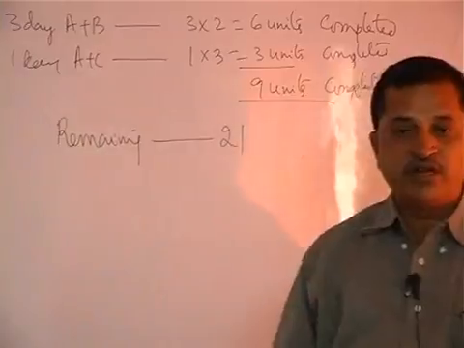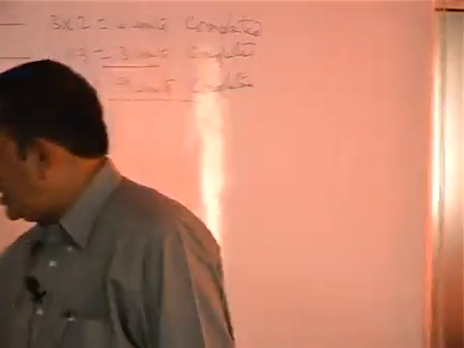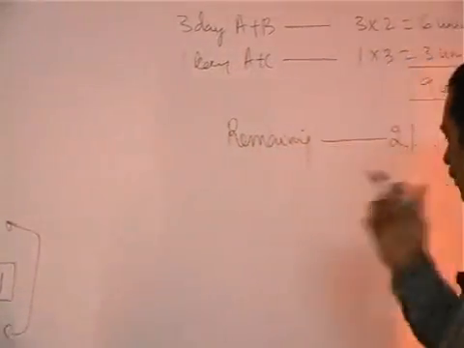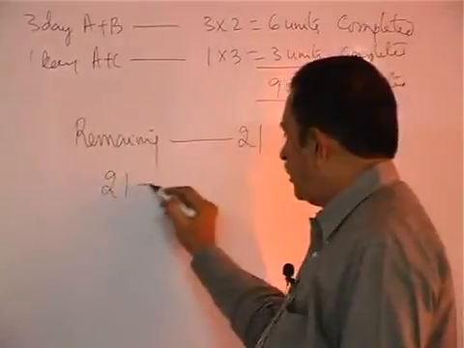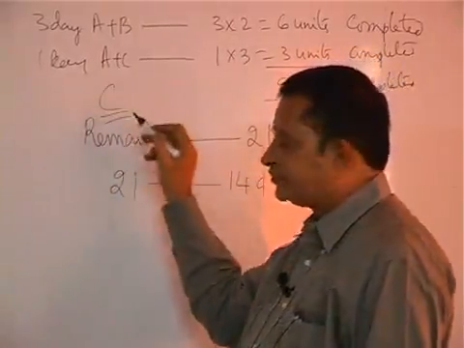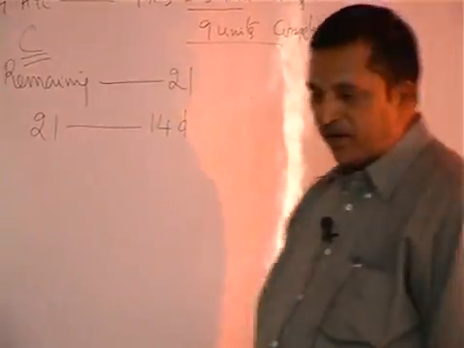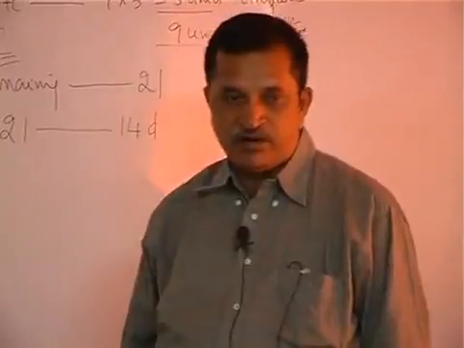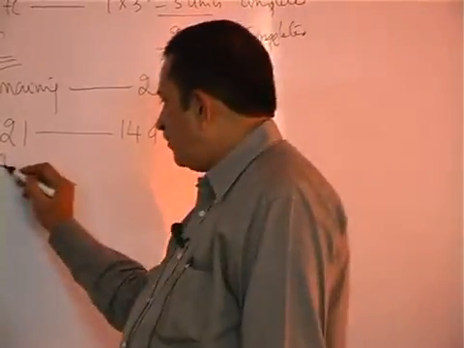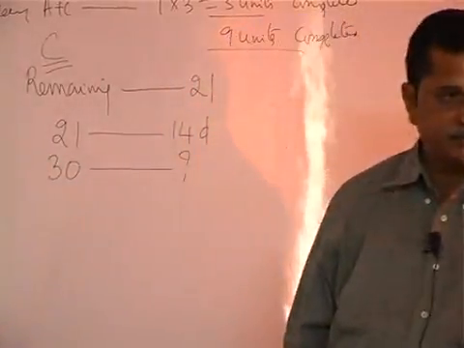Who did these 21 units? How many days? 3 plus 11, 14 days. For completing 21 units, 14 days are required for C. For completing the total work, which means 30 units, how many days are required?